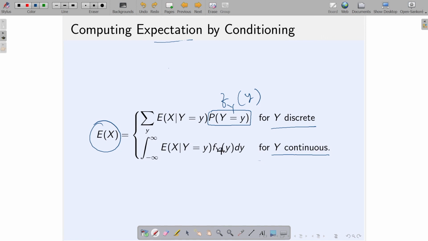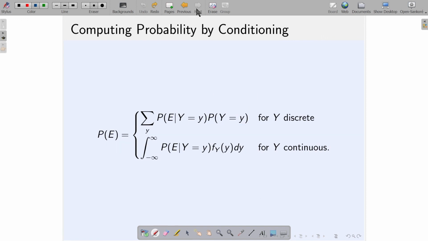So, these two are quite important, useful formulas to compute expectation by conditioning, and with that let us proceed. In the next slide we are going to see how I can compute probability by conditioning.